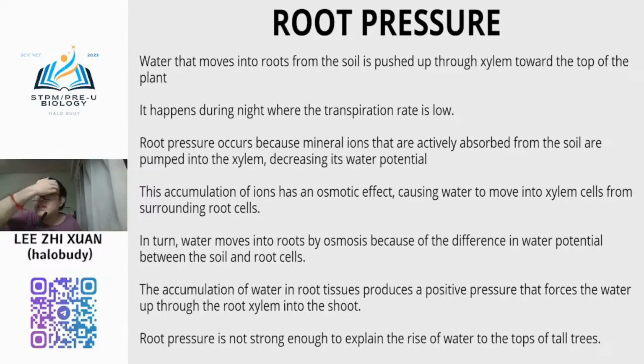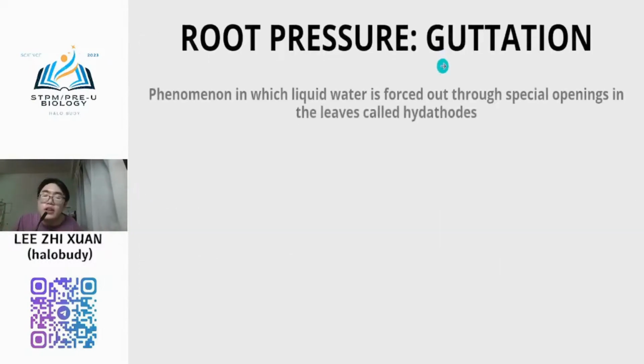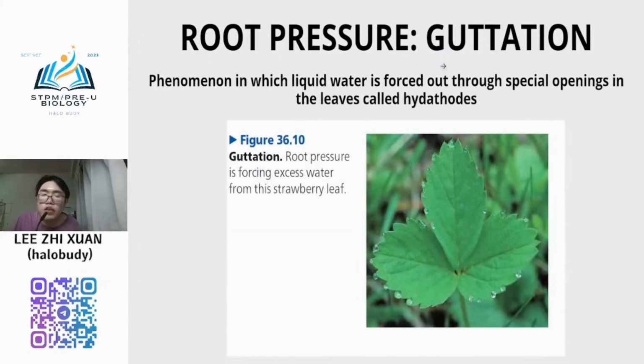So this is overcome by using the cohesion-tension theory and also the transpiration pull. Okay, but before that we need to learn about guttation. Normally guttation is the phenomenon when liquid water is forced out through special openings in the leaf called hydathodes.